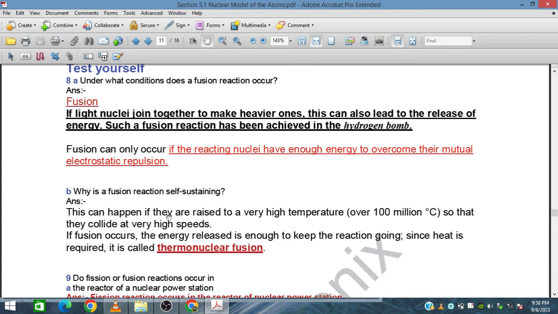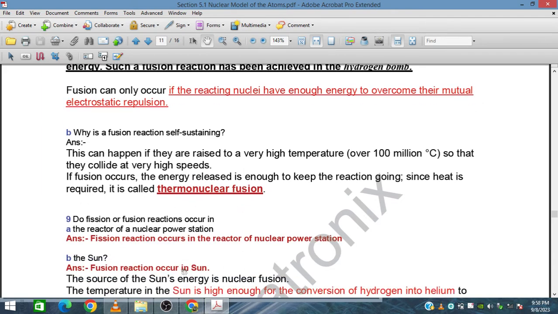This can happen if they are raised to a very high temperature. If the temperature is very high, so that they collide at a very high speed, and fusion occurs, the energy released is enough to keep the reaction going. Since heat is required, it is called thermonuclear fusion.